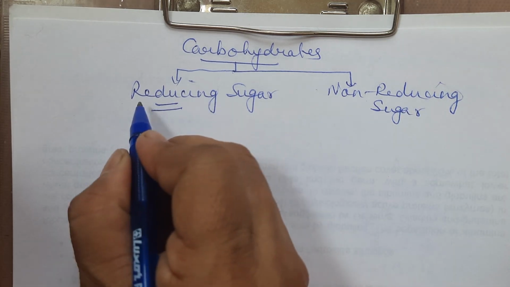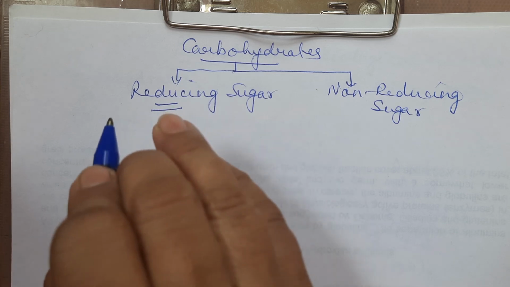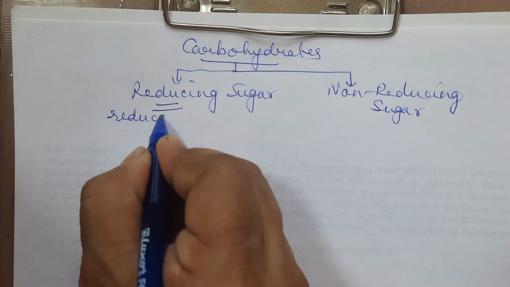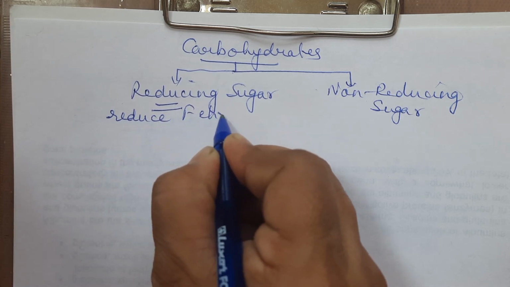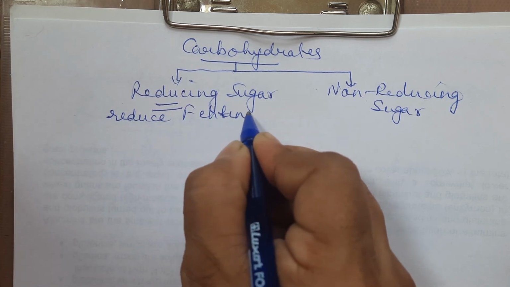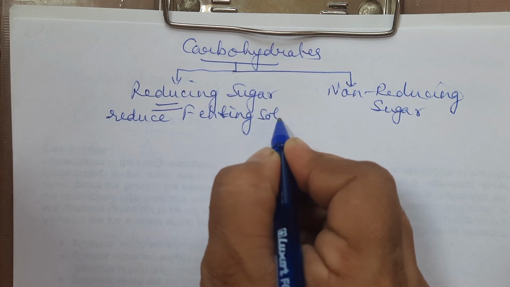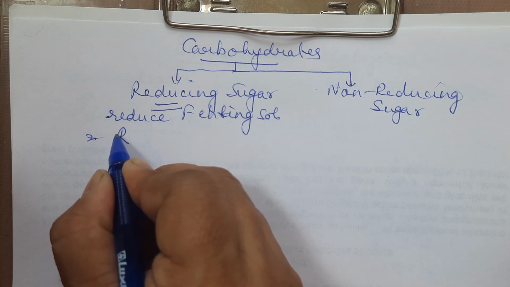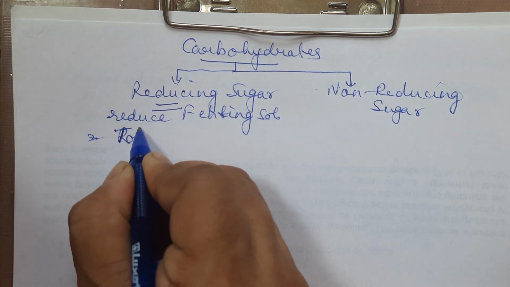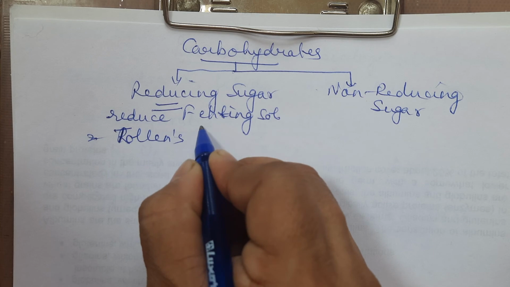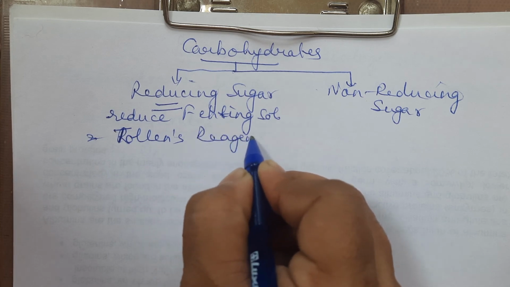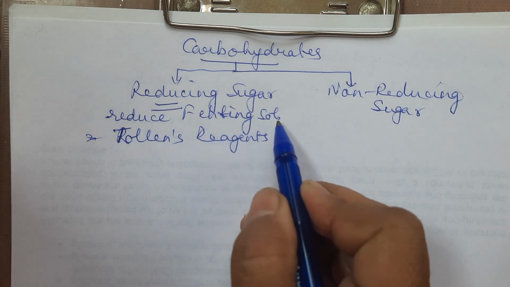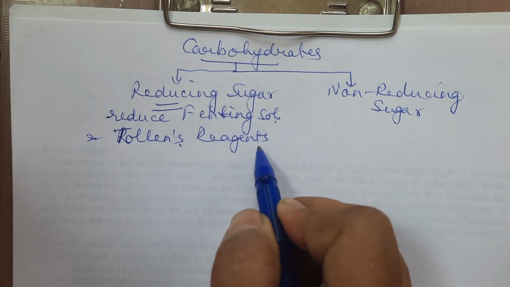Reducing sugars are all those carbohydrates which can reduce Fehling solution or Tollens reagent. So what are reducing sugars? These are those sugars which can reduce Fehling solution and Tollens reagent.